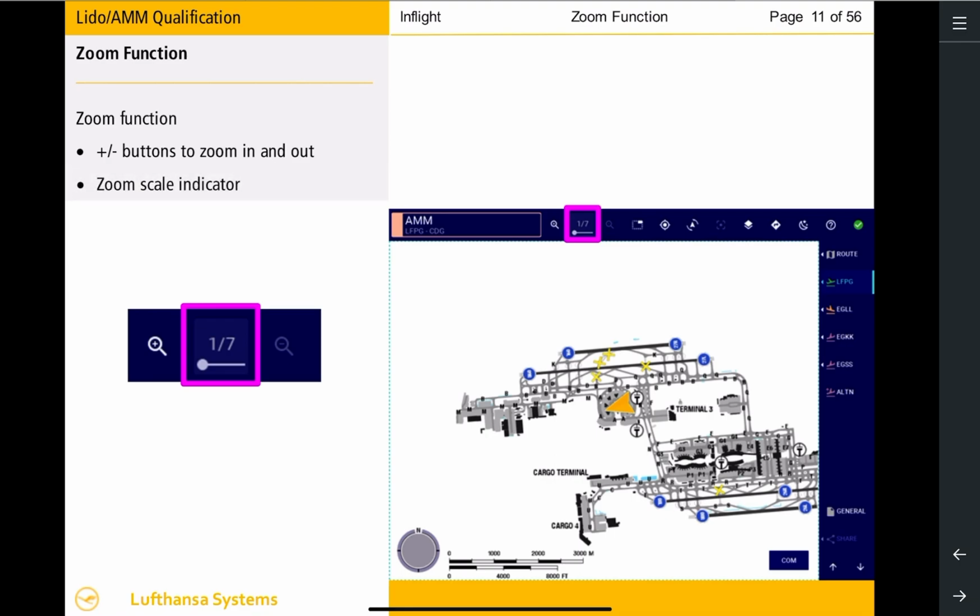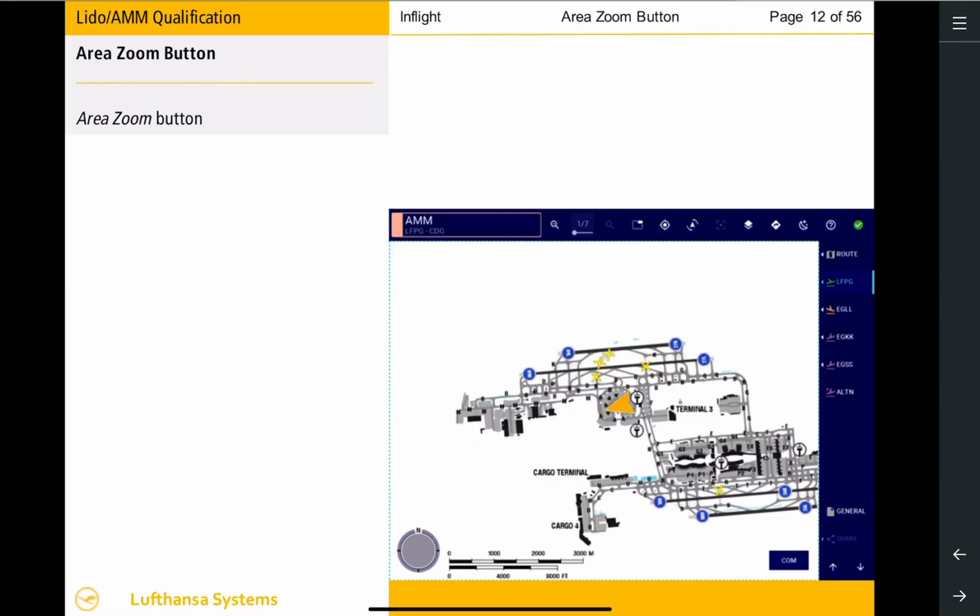The small circle on the scale underneath the zoom scale indicator will move along the scale when focus mode is engaged. It will indicate the current map scale in relation to the predefined zoom levels. If no more zoom levels are available, the relevant button will be faded out. Zooming into a region on the map can also be performed using the Area Zoom button. To use this function, select the Area Zoom button.